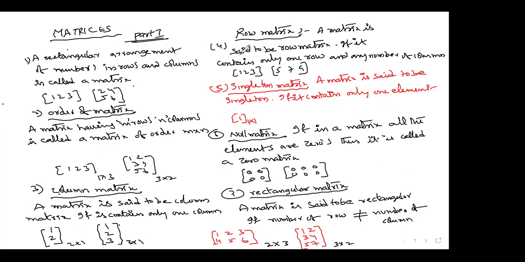And row matrix, here I wrote the definition. A matrix is said to be a row matrix if it contains only one row and any number of columns. I have given two examples. Singleton matrix means it should have only one element. You can write 1, 2, whatever it may be. The order is 1 by 1, never going to be changed. And null matrix, we are going to indicate with O. Either it may be 2 by 2 or 3 by 2, whatever the order, but the condition is all elements are 0, I said.